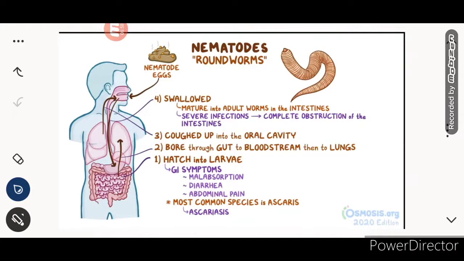Severe infections, that is, in chronic stages, can cause complete obstruction of the intestines. Okay, so basically they will affect the intestines, and they are mainly acquired through contaminated fish or contaminated products. Okay, first they affect the intestine and cause GI symptoms, and in chronic stages they can also cause complete obstruction of the intestines.